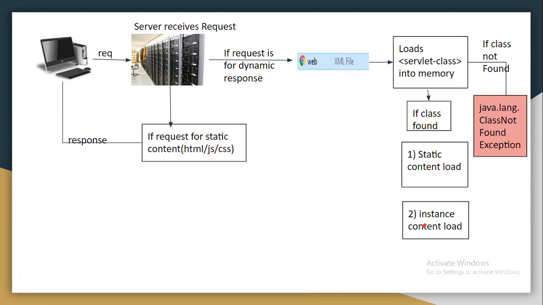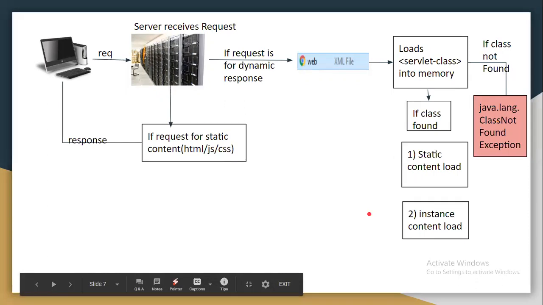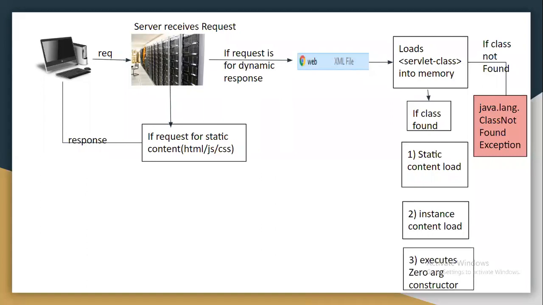So next, after instance variable initialization and instance block execution, if your servlet has a zero argument constructor, very important, that zero argument constructor will be executed. If there is no zero argument constructor, then you will get an exception, right? So whenever you are writing any constructor for your servlet, make sure you write a zero argument constructor. If you are not writing one, it's fine, the compiler will generate one for us.